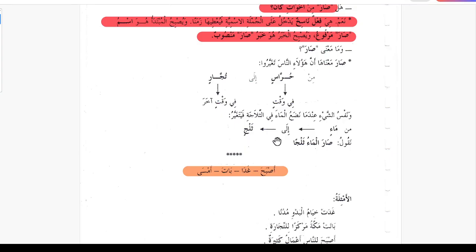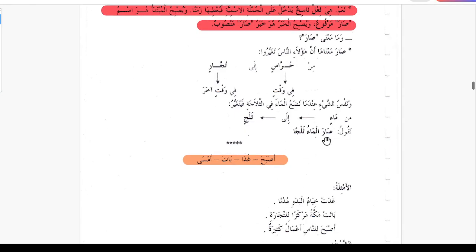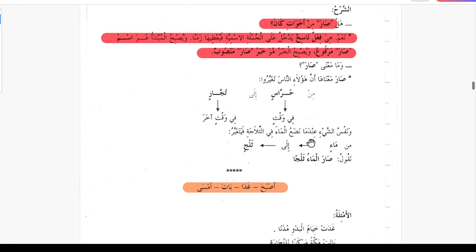This is what the meaning of Sara is. When you say Saral Mau Saljan, the water became ice, Sara is the sister of Kana, Al Mau is ismu Sara, and Saljan is khabru Sara. So this is how we explain it.